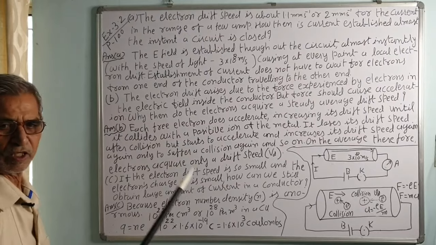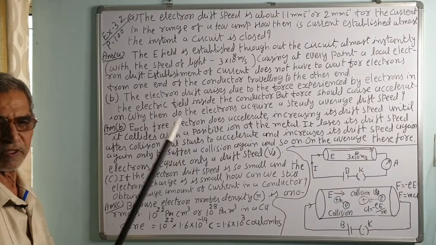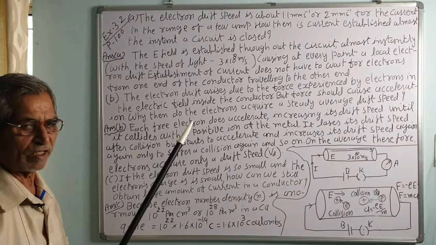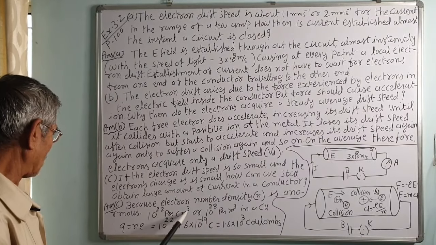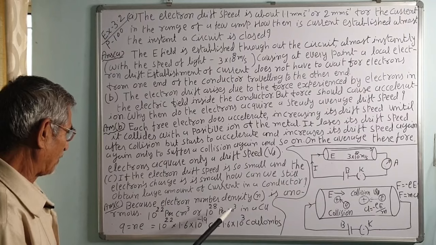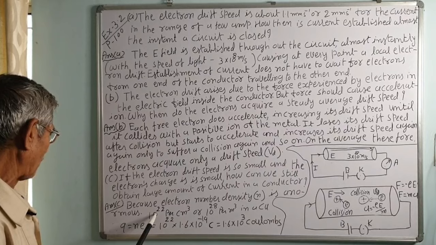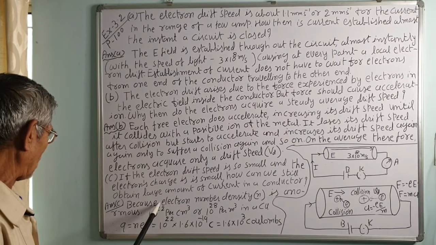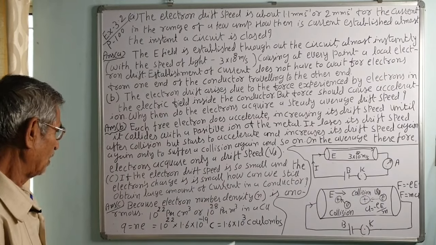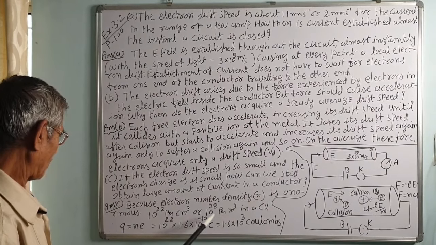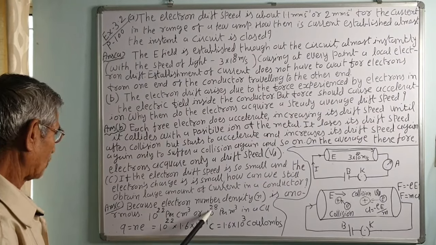Because the number of electrons, the electron density, is very high, of the order of 10^22 per centimeter cube or 10^28 per meter cube. So, if these are the number of atoms per centimeter cube in copper, and if there is 1 free electron per atom, then the number of free electrons will be equal to the number of atoms in a cubic centimeter, that is 10^22, or in a meter cube 10^28. So, number density n in a solid or in a conductor will be 10^22 or 10^28.